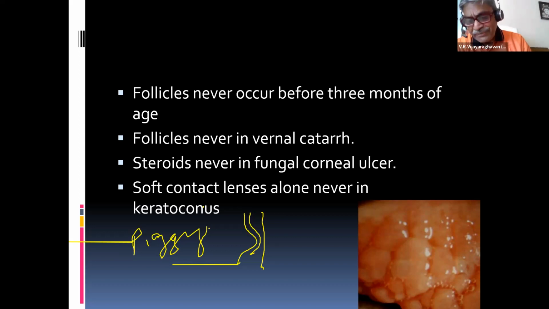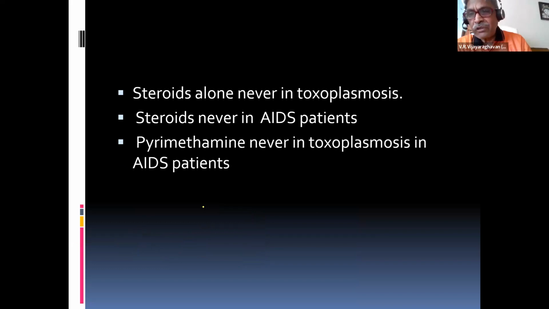Never forget this point. Of course, toxoplasmosis: you have to give anti-Toxoplasma drugs like pyrimethamine and atovaquone. Some drugs are there. You have to give triple sulfa, and then only steroids. Never give steroids alone, because inflammation is there.